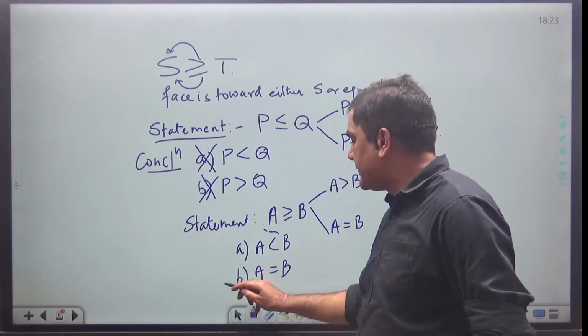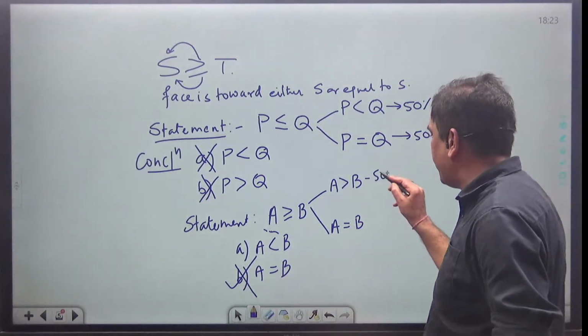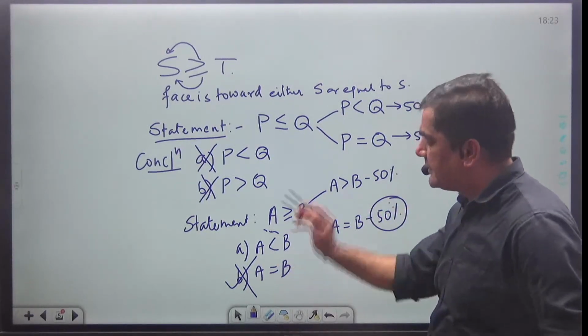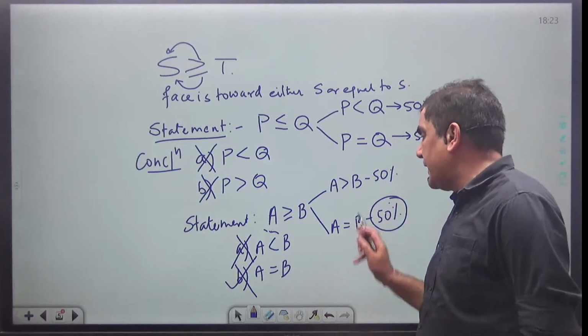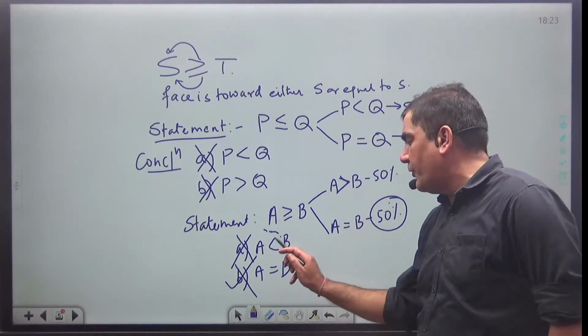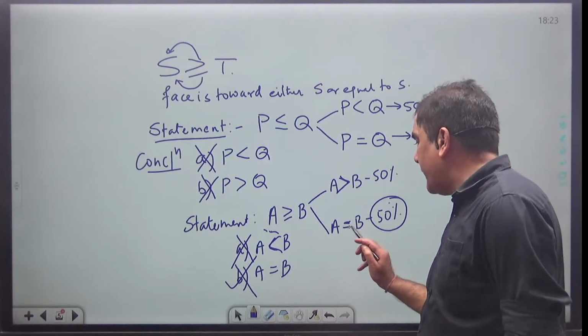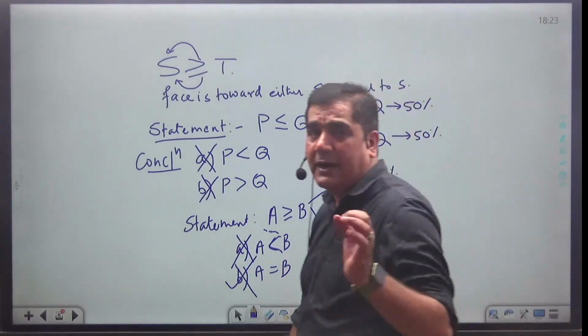Since face is equal, this is correct, but this is wrong because again, same logic. Probability of this is 50%, probability of this is 50%, and 50% cannot be taken as 100%. So here I will say both of them are wrong. Because the two possibilities can be face is towards A, here face is towards B. First is confirmly wrong. Second, A equal to B can be, but the probability is 50%, and 50% cannot be taken as 100%.